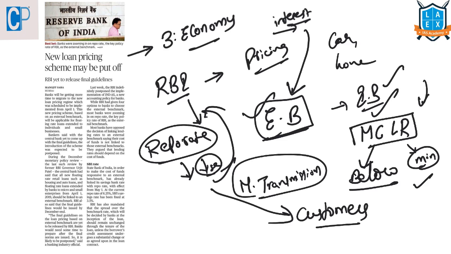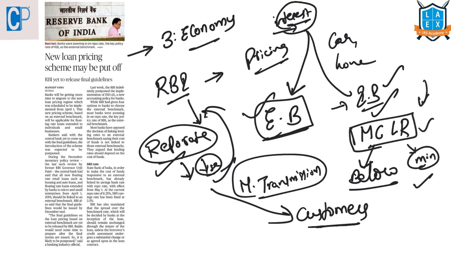So this monetary transmission is not happening because every bank will have its internal benchmark rate below which they cannot lend to its customers, and that internal benchmark rate is this MCLR. That is the reason why even though the repo rate is decreased, the banks were not passing on the benefits to their customers. So now the Reserve Bank of India is saying that link their interest rates with an external benchmark instead of this internal benchmark. And RBI has also given them 4 options to set any of these as its external benchmark rate.